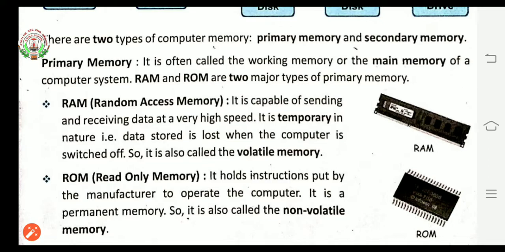It is temporary, means it does not have a permanent nature. Why? Because the data stored is lost when the computer is switched off. If you are switching off your system, then whatever work you have done will be lost. It is also called volatile memory.